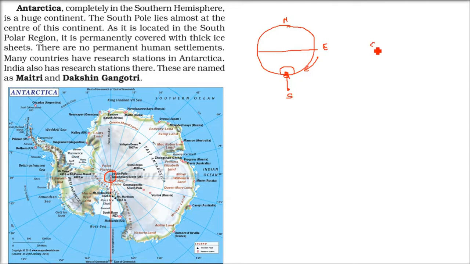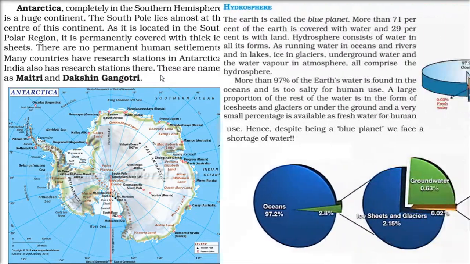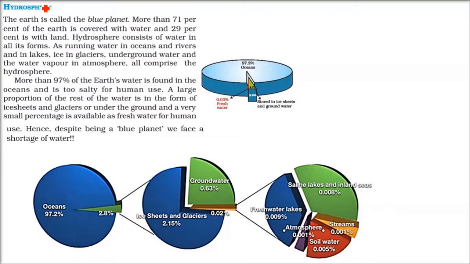And it is always studded with only snow, because the sun's heat won't be able to come here for long. So it's always only glaciers and snow. There is no permanent settlement. People don't live here because of the harsh climatic conditions. But people go there, and most countries have their earth station, like India has Maitri and Dakshin Gangotri. Please remember it. Hydrosphere.